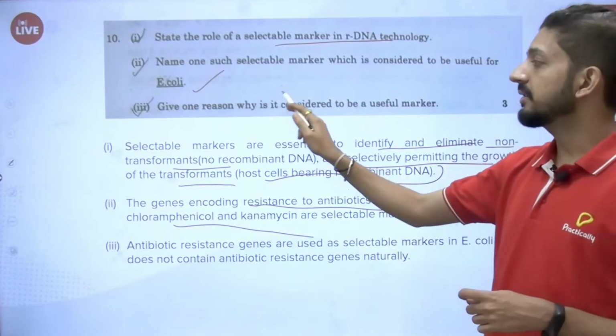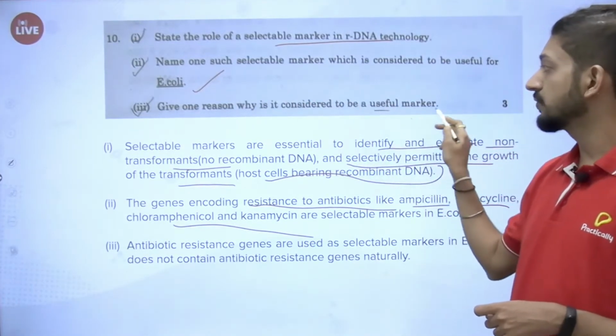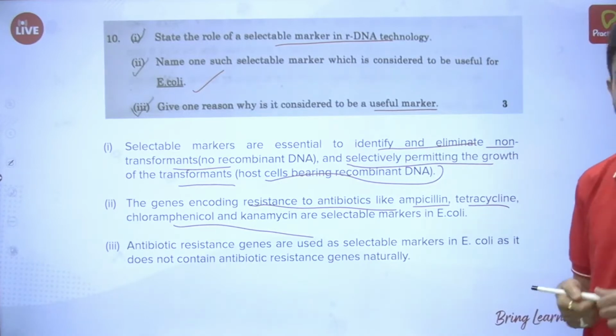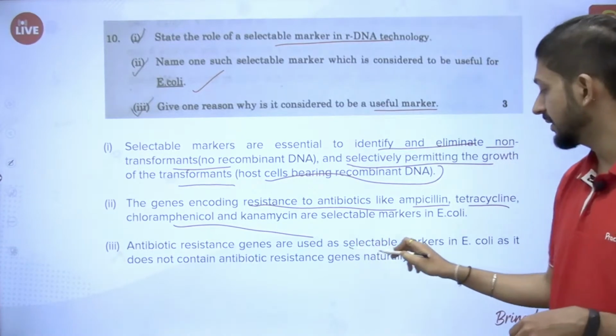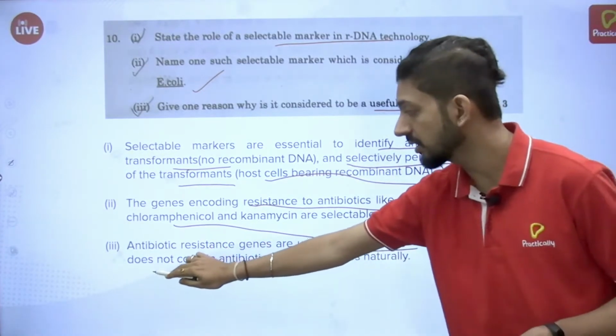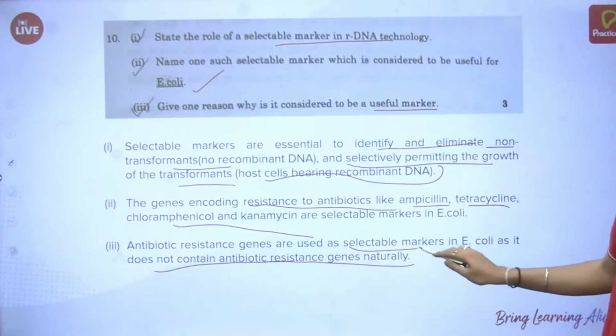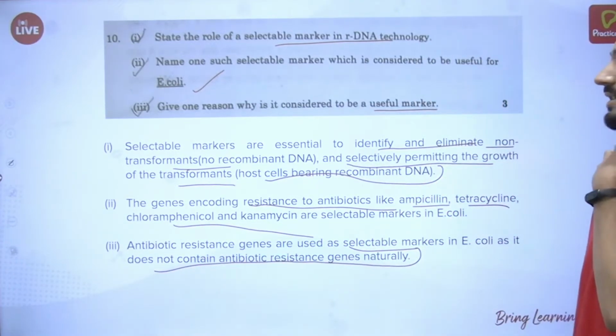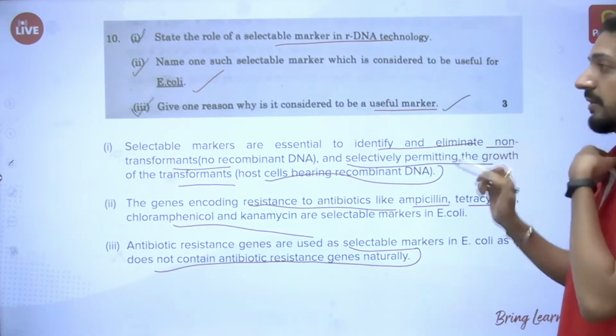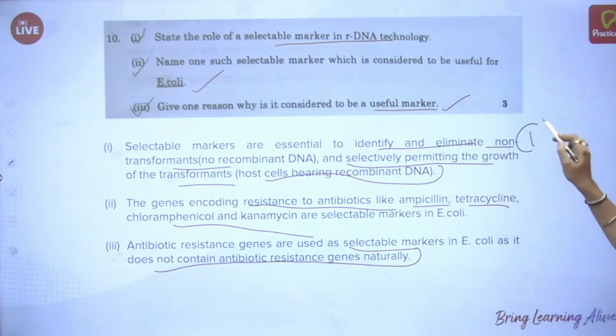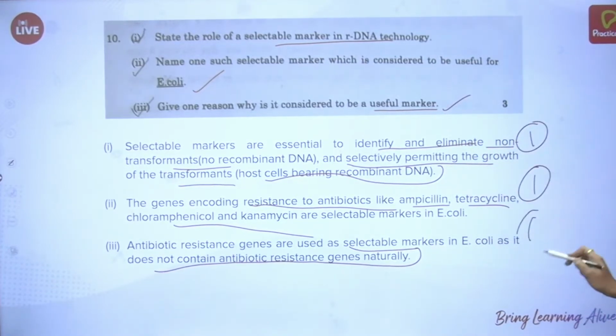Then give one reason why it is considered to be a useful marker. Because antibiotic resistant genes are used as selectable markers in E. coli, as it does not contain an antibiotic resistant gene naturally. So that's why it is considered a useful marker. Again, one mark each, and you will score 3 marks easily.